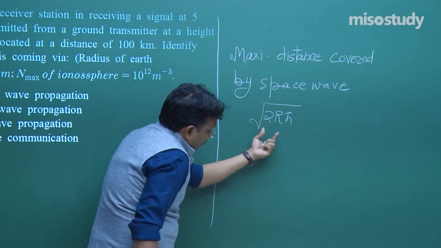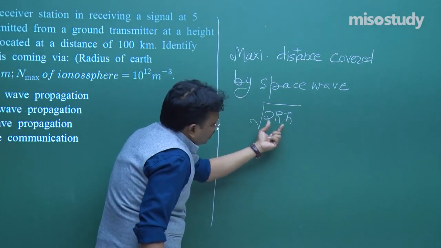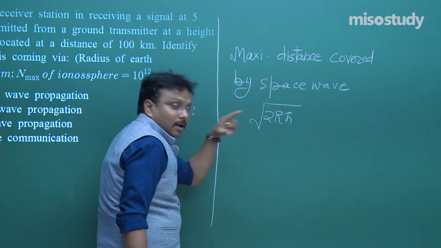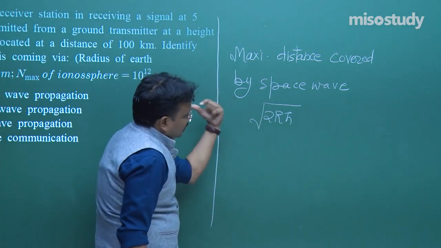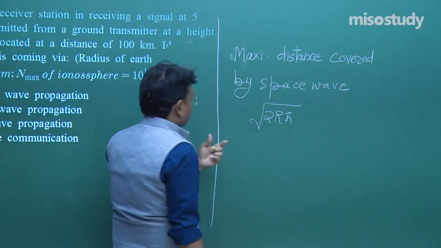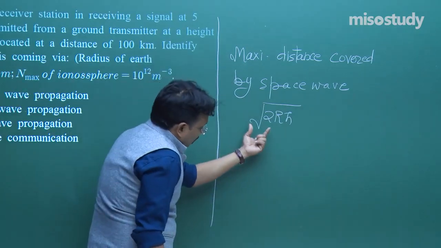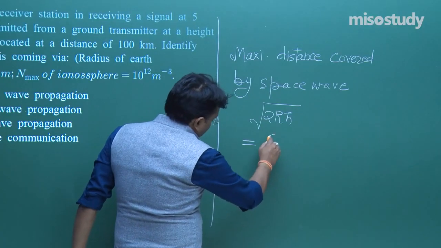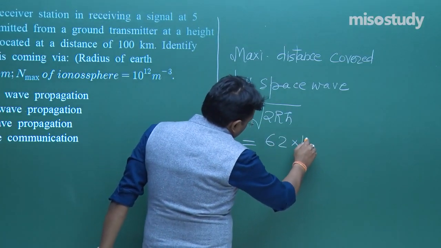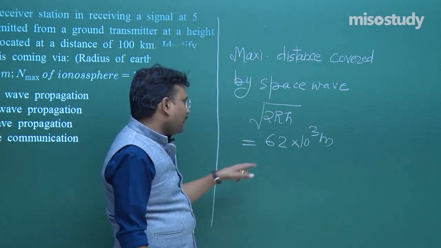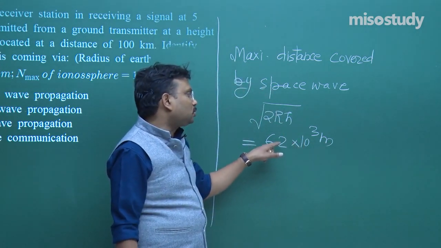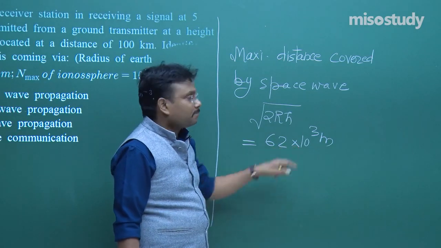Fine. So let's put the values over here, that is 2 into 6.4 into 10 to the power 6 multiplied by the height, 300 meters, so 3 into 10 to the power 2. So when you solve it, you will get 62 into 10 to the power 3 meters, that you can say 62,000 meters. Fine. Okay.